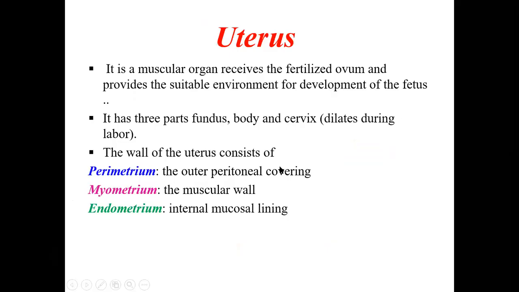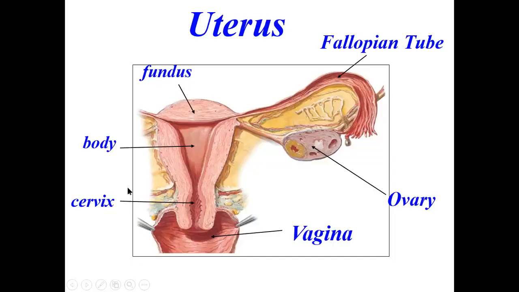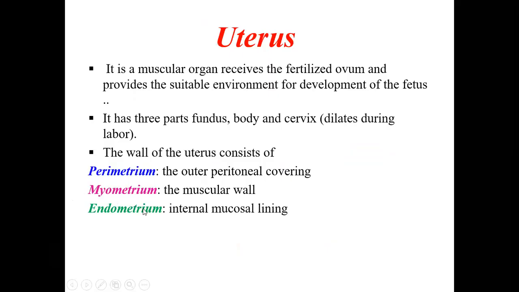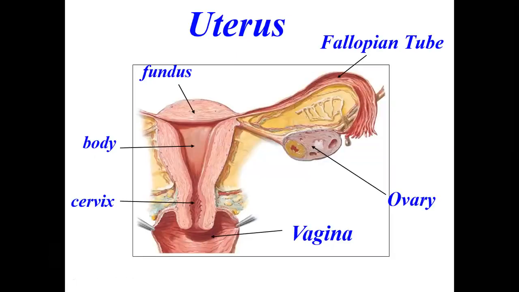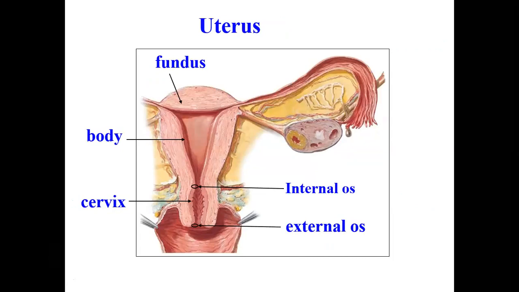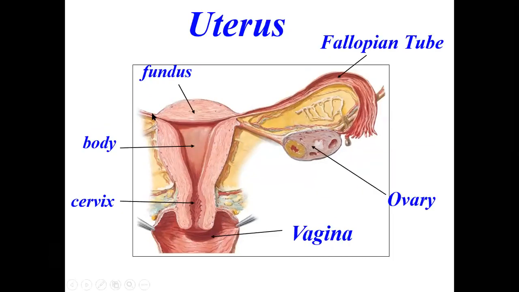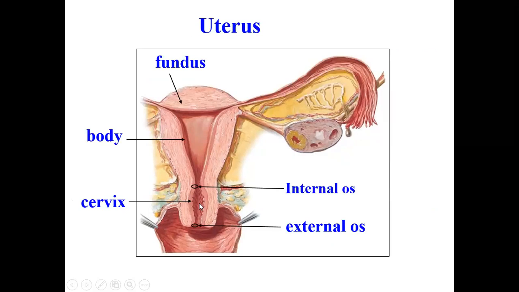Perimetrium, the outer peritoneal covering, is called the perimetrium. Then we have the myometrium. This is the muscle called the myometrium. Then we have the endometrium, which is called the internal mucous lining. Okay. So these are the different parts: fundus, body, and the cervix, and the three layers within the wall: outer perimetrium, myometrium, and endometrium. Now coming to the cervix.